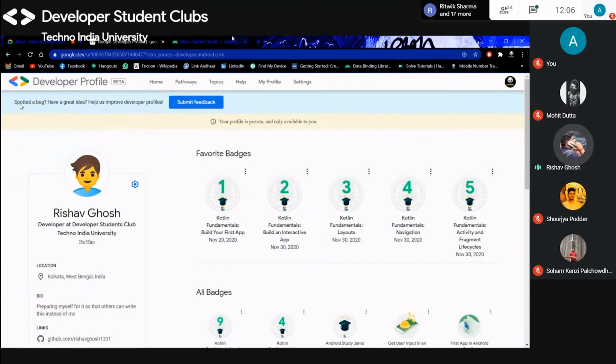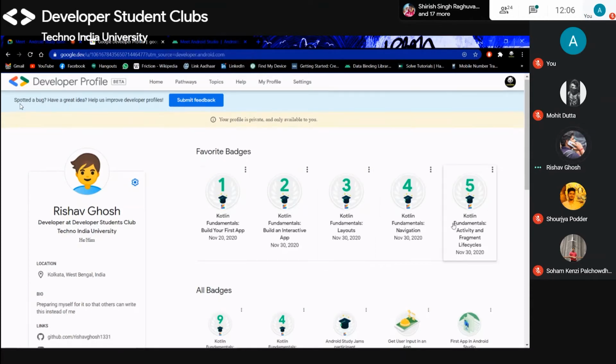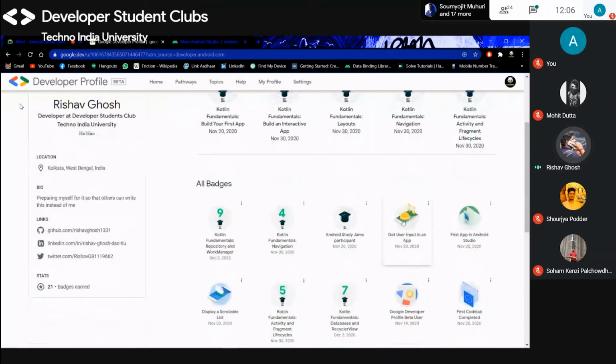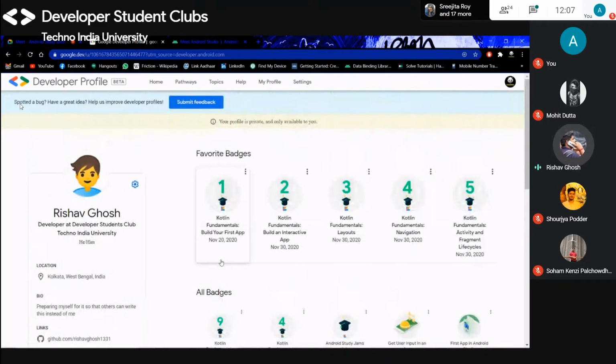There are two tracks. One is new to Android, and there is a prior experience track for those who have some knowledge about Android development. They can finish these badges, and they will earn an e-certificate from Android Study Jams. So just click on this link and make your profile.